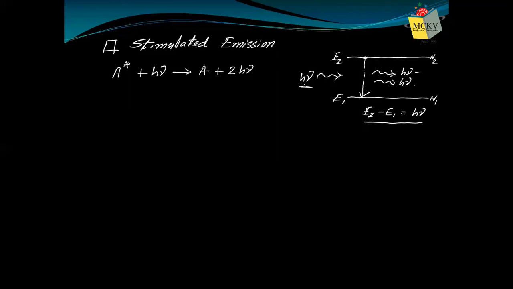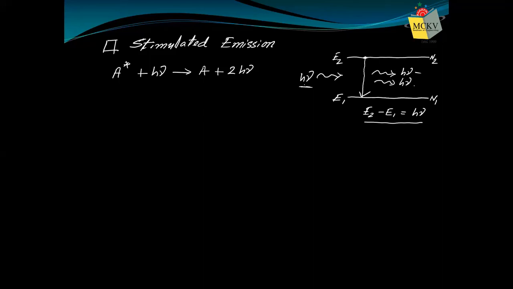That means the initial and emitted photon have same frequency, meaning monochromatic, same phase, meaning coherence, same direction, highly directional, and same state of polarization.